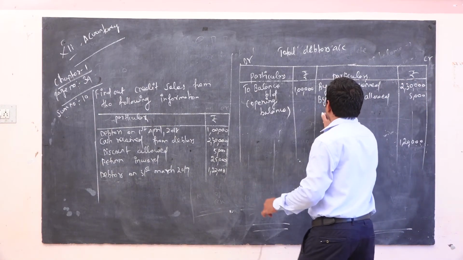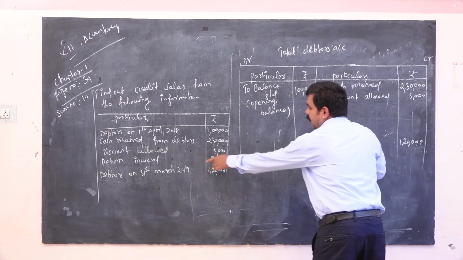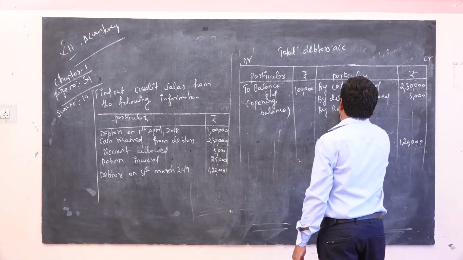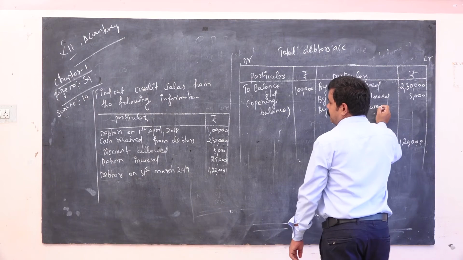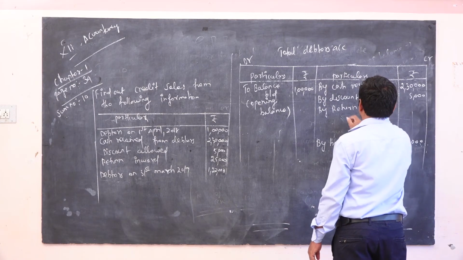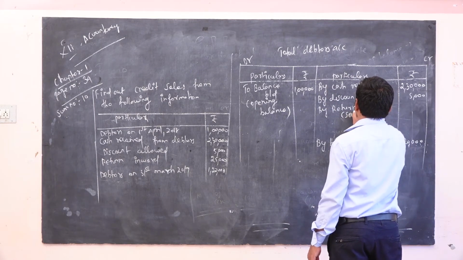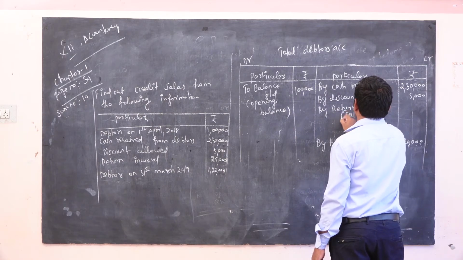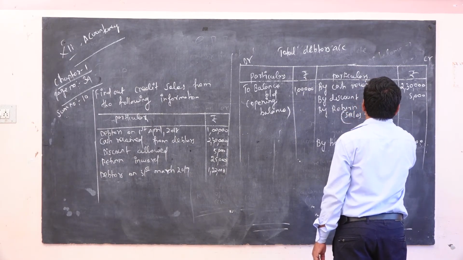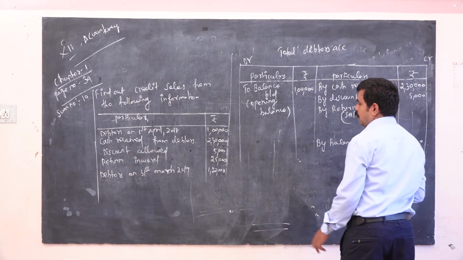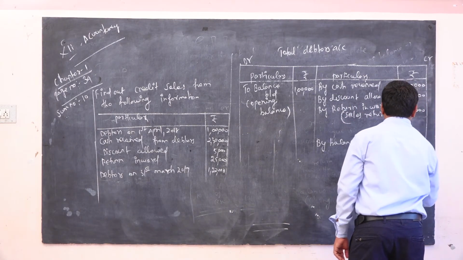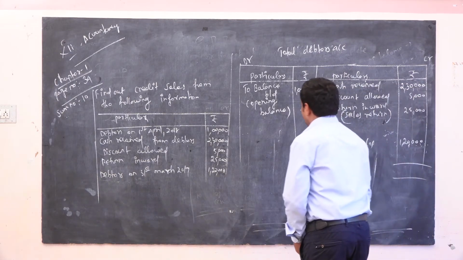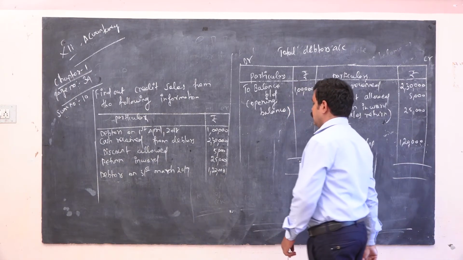The next, by return inward, that is called as sales return. The amount is 25,000.